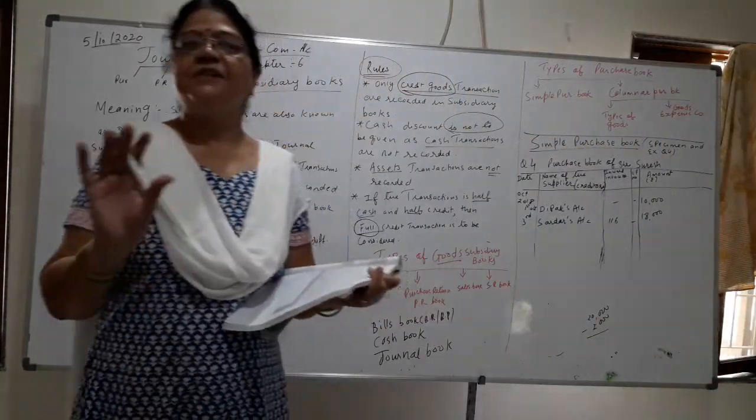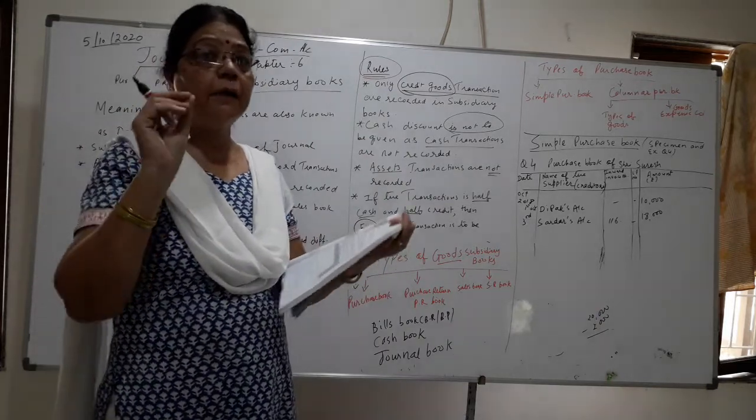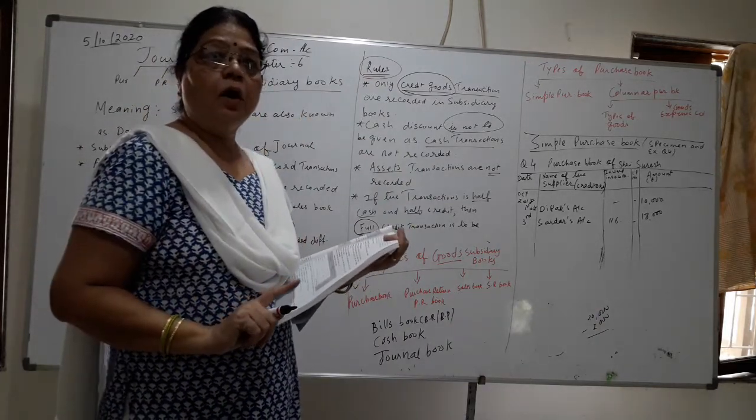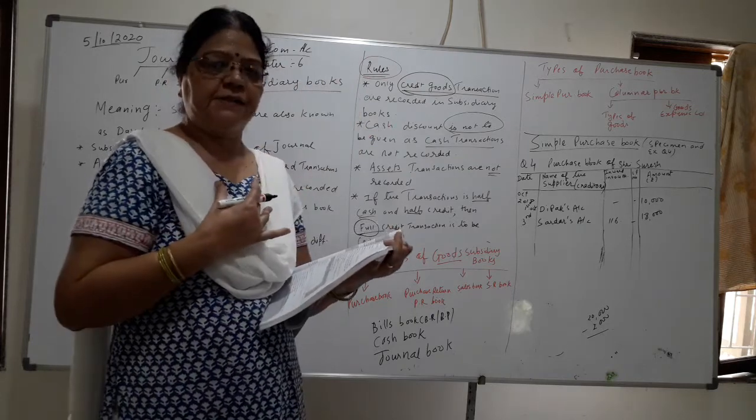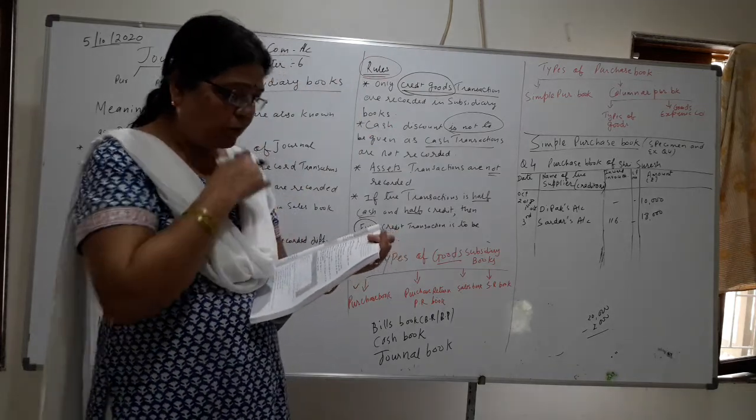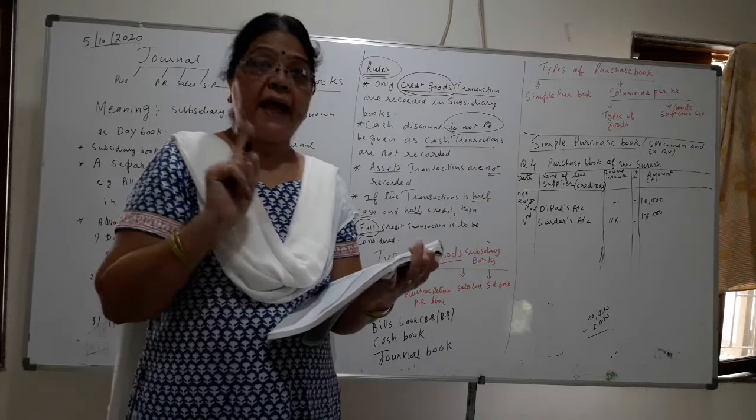Okay children, very easy, children. Only you have to write the name of the supplier, or from whom I have purchased. Then, purchase goods from Pankaj on cash.